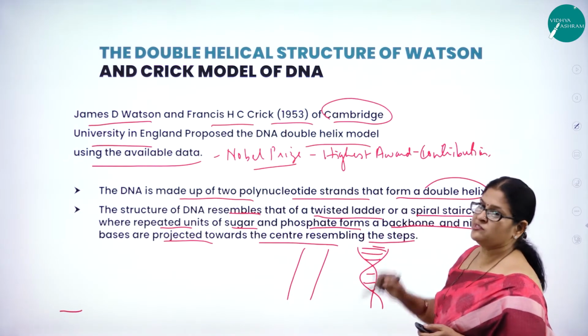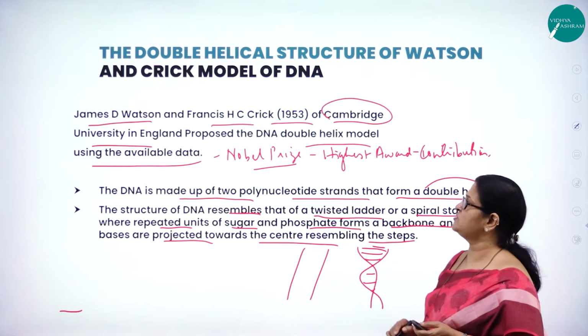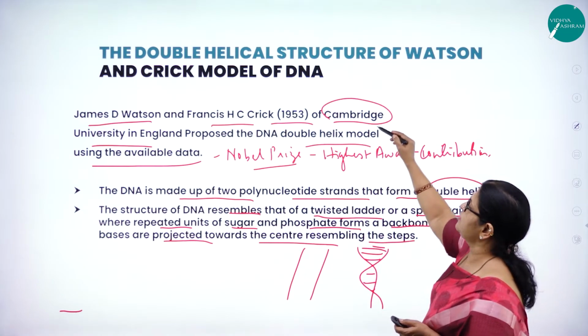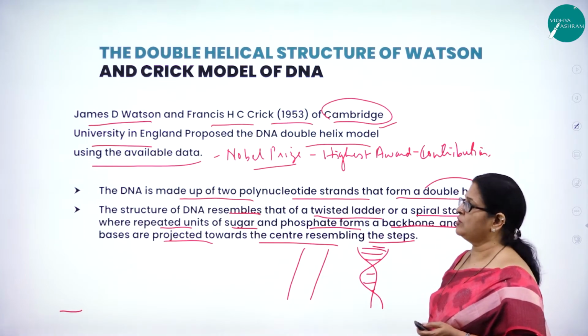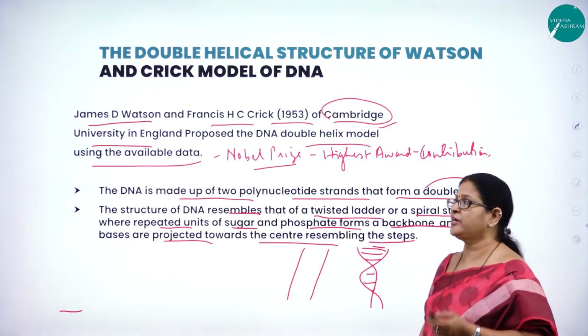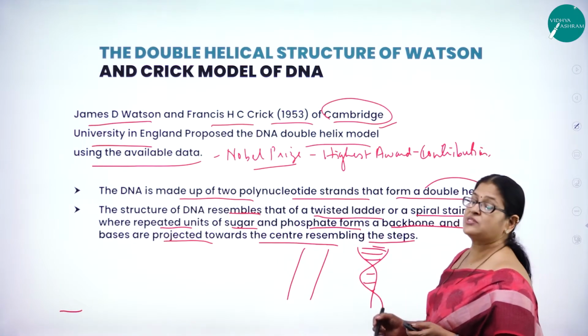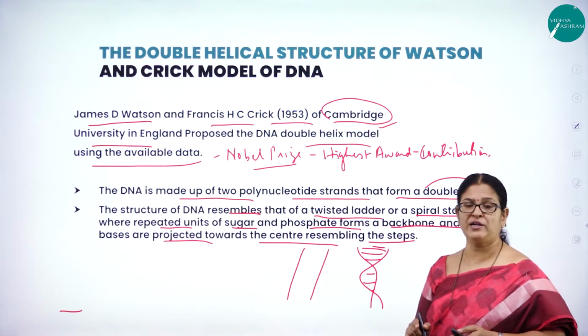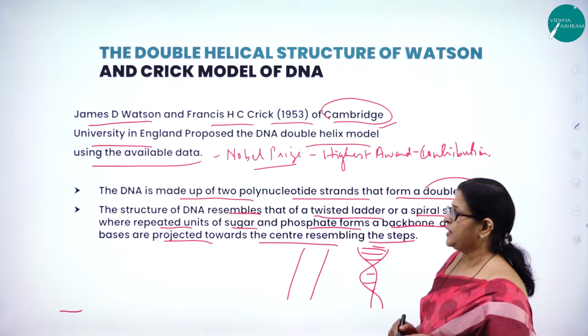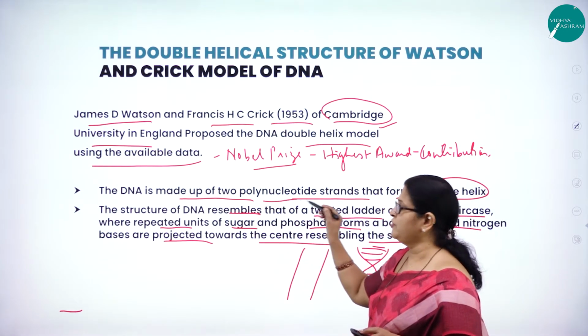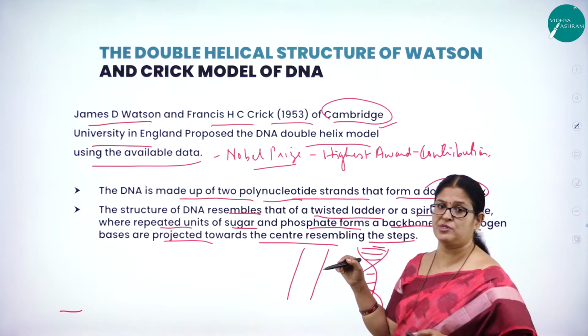So I repeat, James D. Watson and Francis H.C. Crick in 1953 of Cambridge University in England proposed this double helical model for DNA, for which they were awarded the Nobel Prize for their wonderful contribution in the study of DNA. What was the basis for them to propose this model?